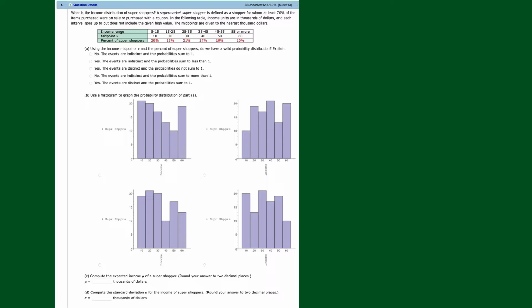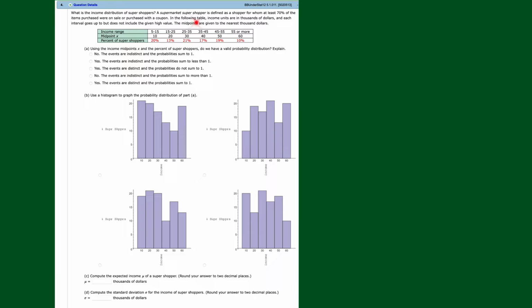5.1, question 4. What is the income distribution of super shoppers? A supermarket super shopper is defined as a shopper for whom at least 70% of the items purchased were on sale or purchased with a coupon. Those are apparently supermarket super shoppers.